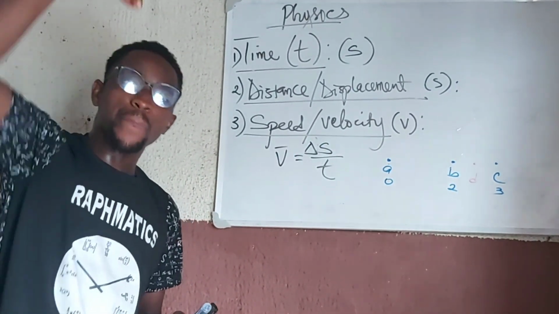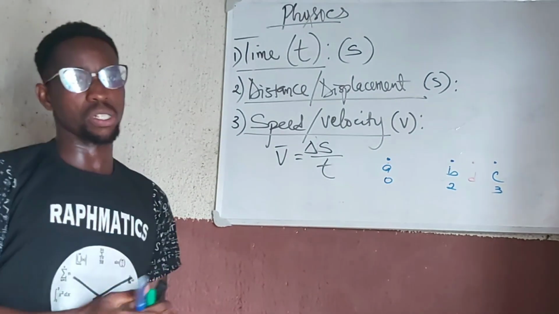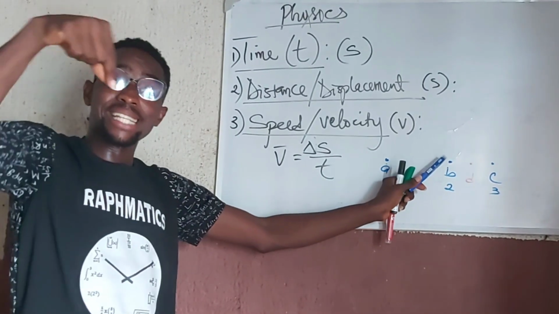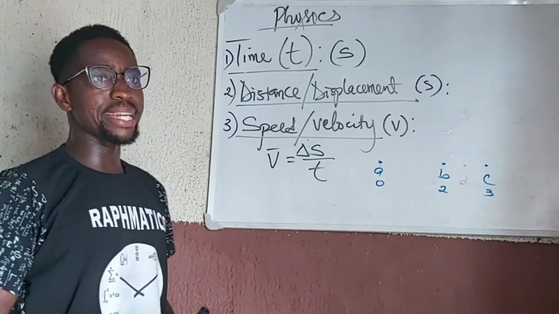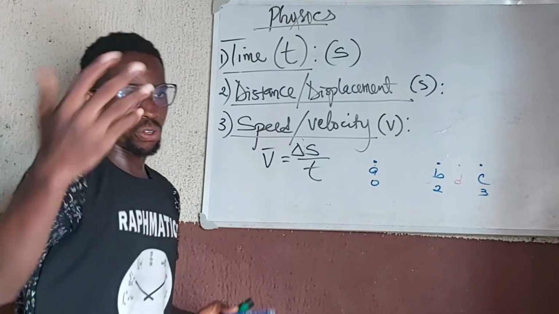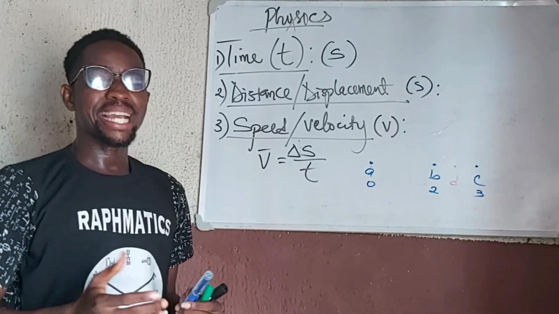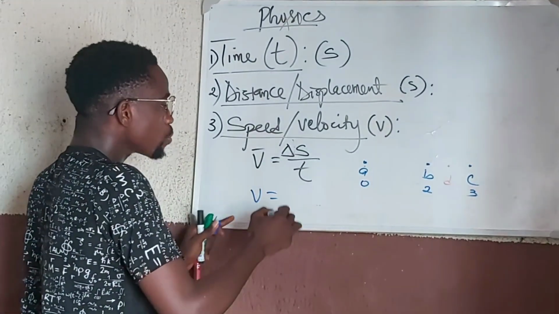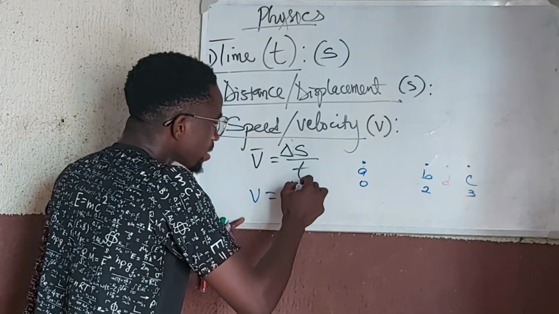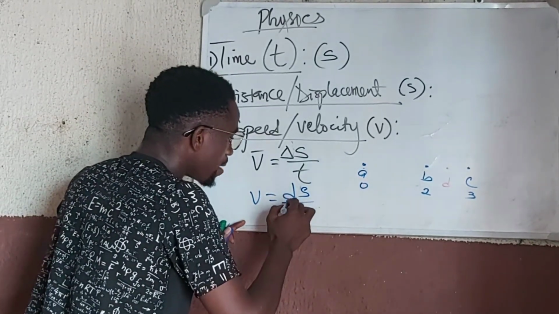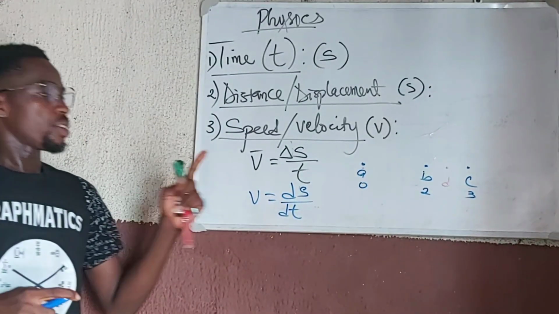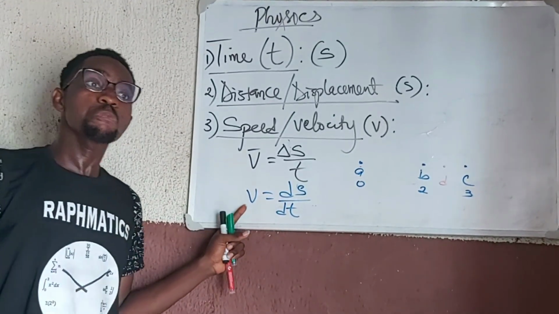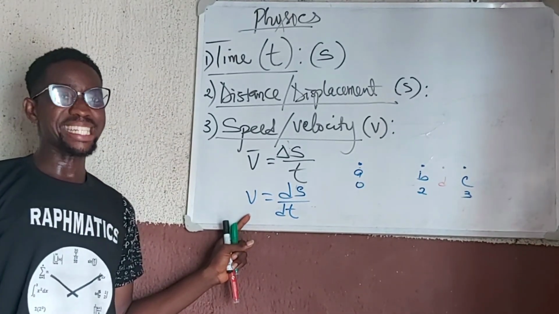Speed at a point, that is instantaneous. What is happening at this point? It is no longer an average value, but an instantaneous speed. And for me to calculate that, I have to invoke the concept of calculus. So in that case, my speed is going to be the derivative of the distance with respect to the time. That means by calculus, ds/dt will give me the speed at that point. That is the instantaneous speed.